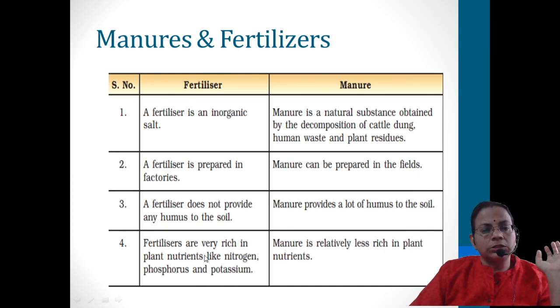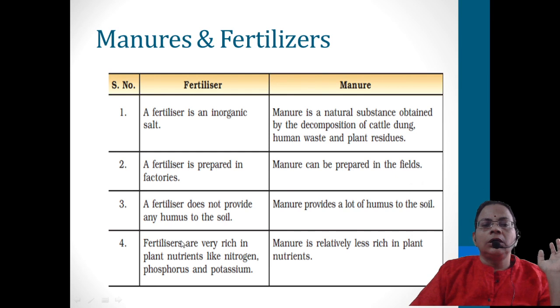When the soil is deficient in potassium, you can add potash. Then NPK, normally we'll say 12, 17, 18, 19 or 20, 20, 20. That means equal amounts of nitrogen, phosphorus and potassium together; we'll say NPK fertilizer. Anyway, here manure is relatively less rich in plant nutrients but improves the quality, and it is eco-friendly. Manure is eco-friendly.